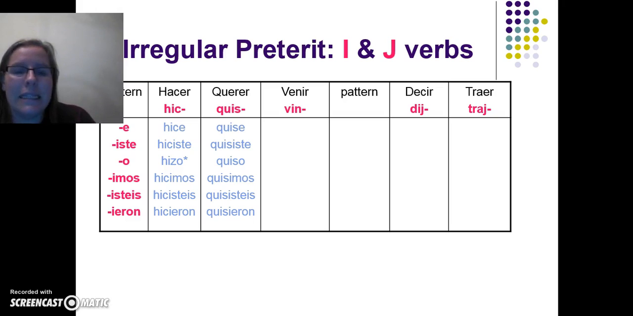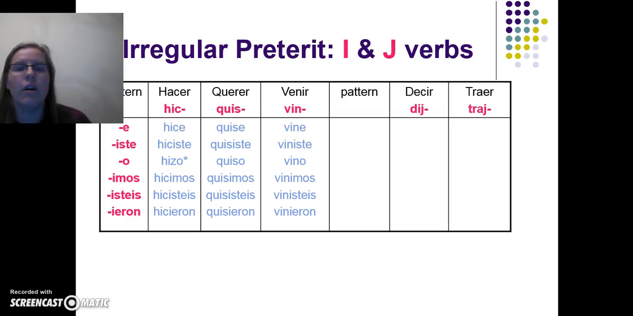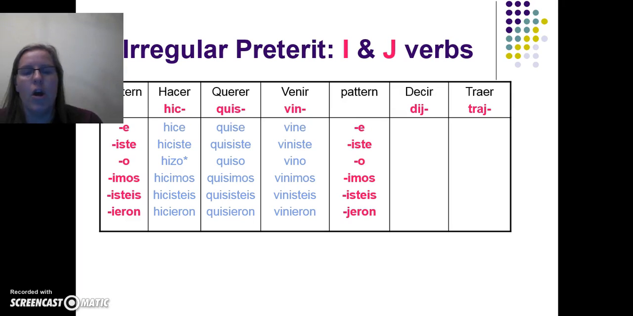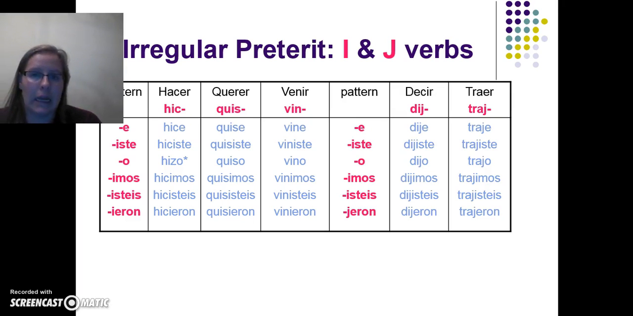Querer becomes quise, etc. Venir becomes vine, etc. So these are our I verbs. Next, we're going to look at our J verbs. And this is because they take a J now in the preterite tense. So decir becomes dije, traer becomes traje. Notice they have a J in all of its forms, right? The one big difference between the I and the J forms is that this becomes jeron, this is hieron. So you want to be aware of that, okay?